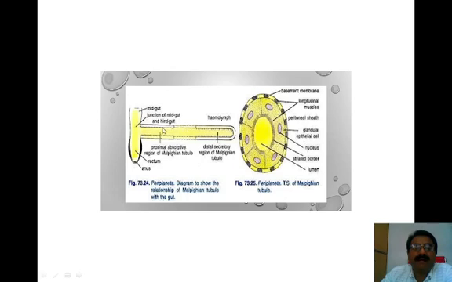The proximal part is absorptive in function.